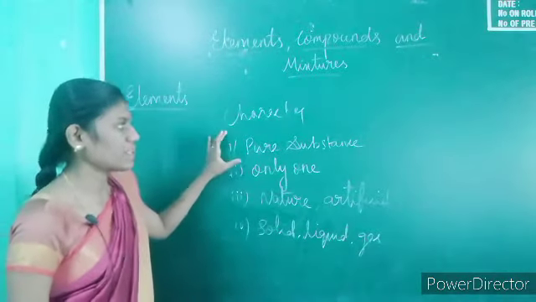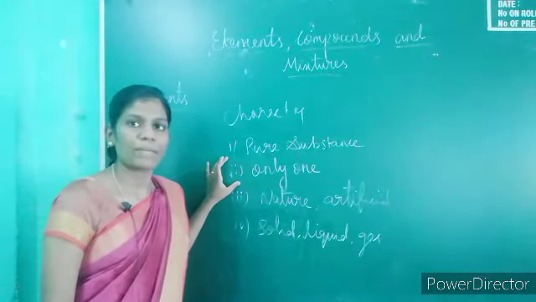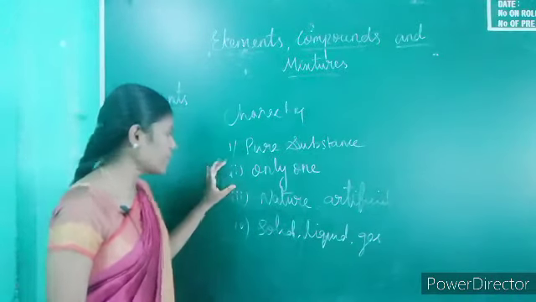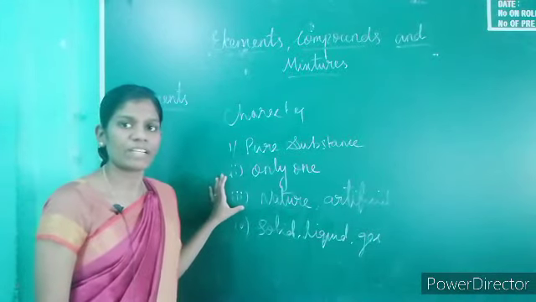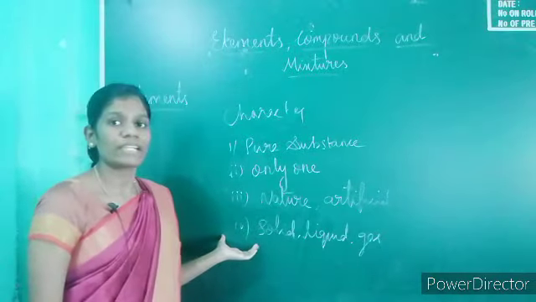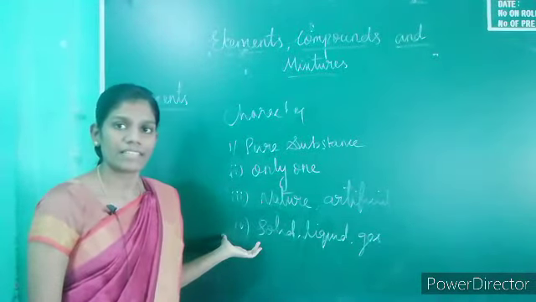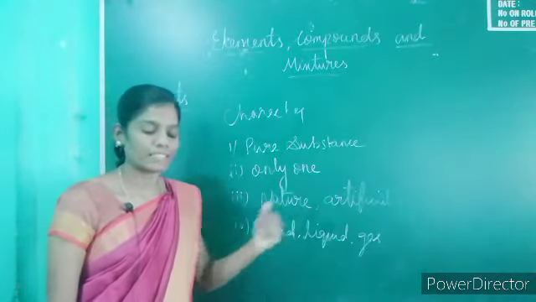So there are four characteristics. First, elements are pure substances. Second, elements are made up of only one kind of atom. Third, we get elements from nature and also artificially. Fourth, elements occur in three states of matter: solid, liquid, and gas.